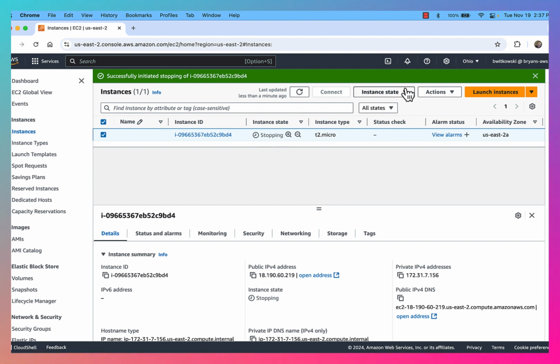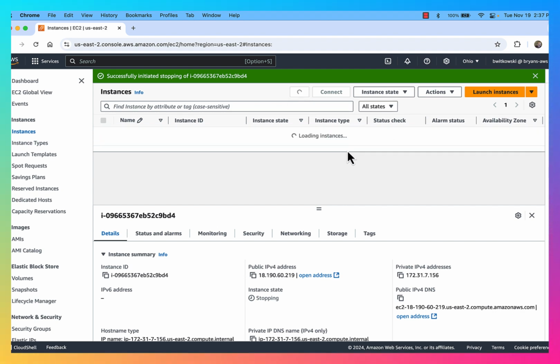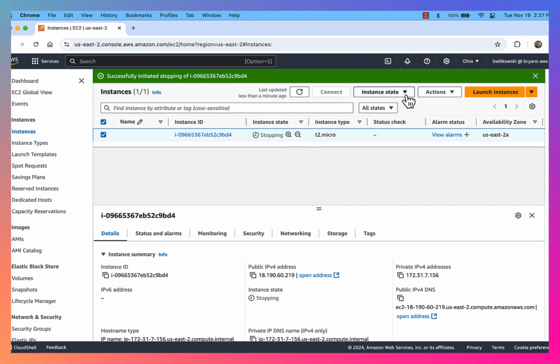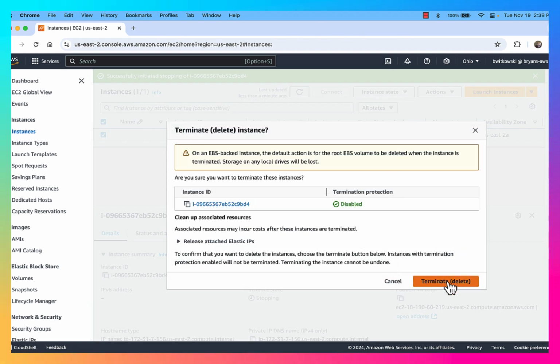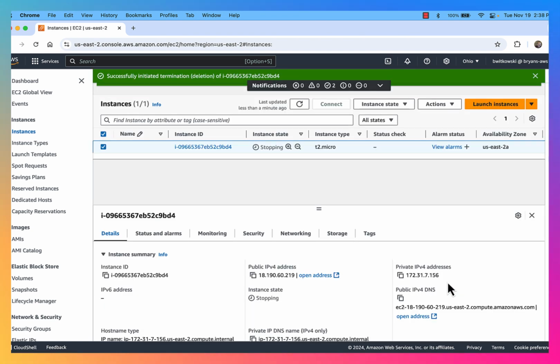Once it goes to stopped, I can say, well, I'm really done with it. I don't even need to maintain it at all. I could take the instance state and actually terminate it, okay, once it's stopped. Okay, so if I refresh this one more time, it's still stopping. I should be able to eventually terminate the instance. Okay, so it's initiated the termination.